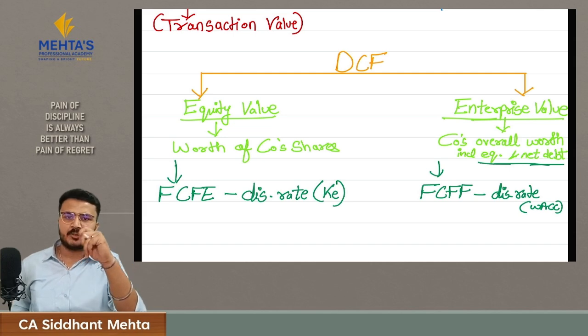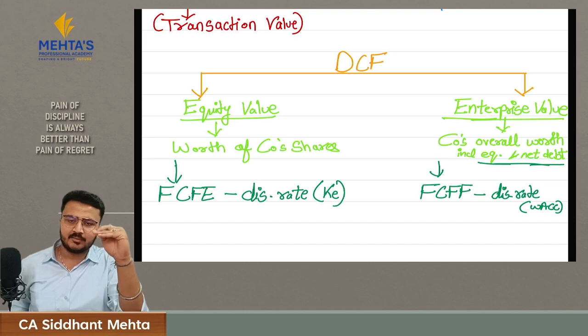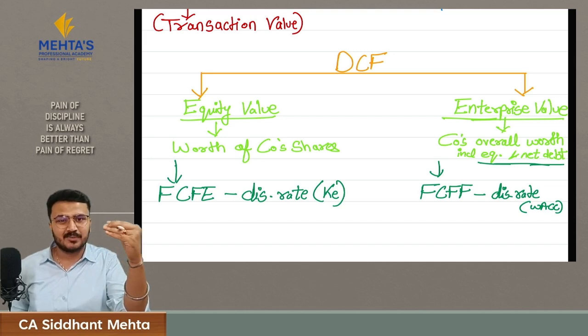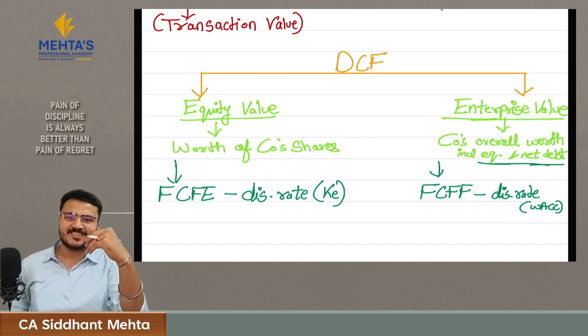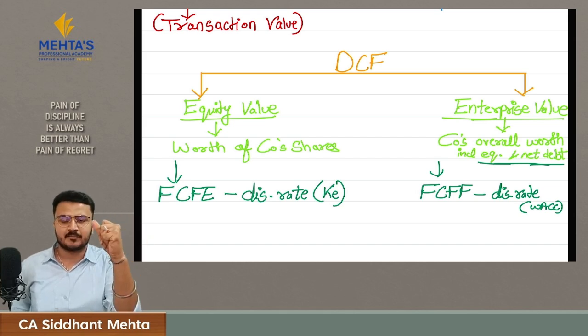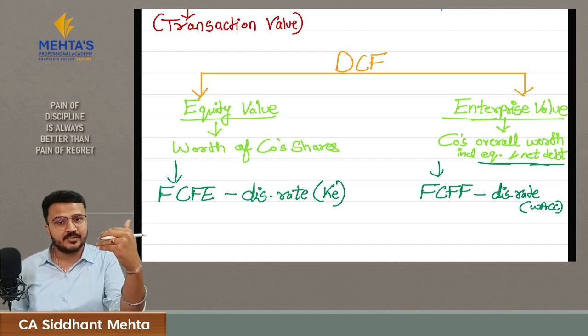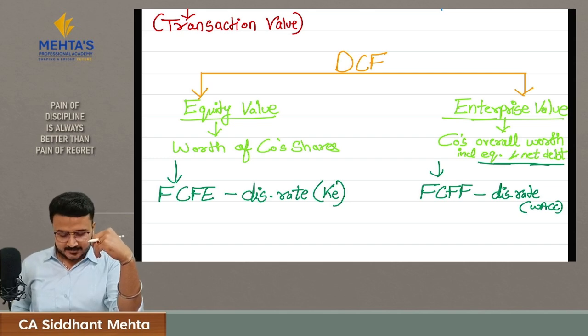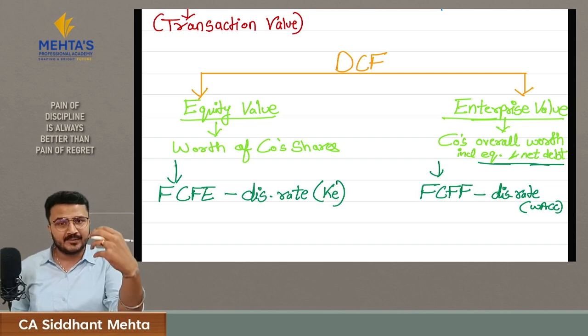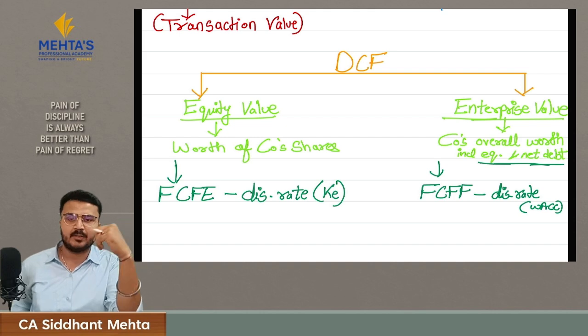The reason we calculate with cash flow is because profit is just an accounting concept. In profit, there are some expenses like non-cash expenditure, like depreciation. Secondly, profit is very easy to manipulate. We are CS, we know how we can change profit just by changing one depreciation method. We will change inventory valuation and then profit will change. So profit is very easy to manipulate, whereas cash is not that easy to manipulate. Secondly, cash is what you need to repay debt, and cash is what you need for reinvestment in a company.